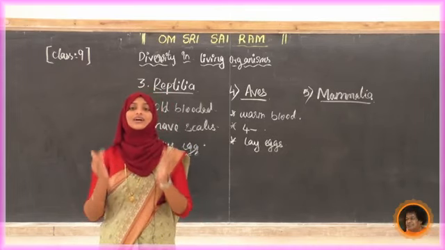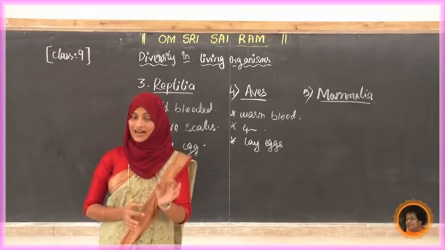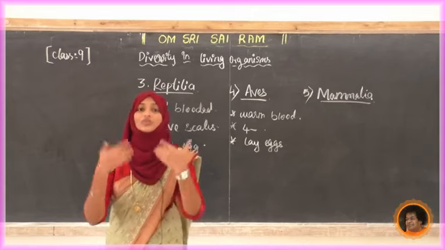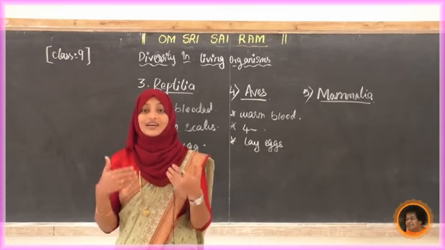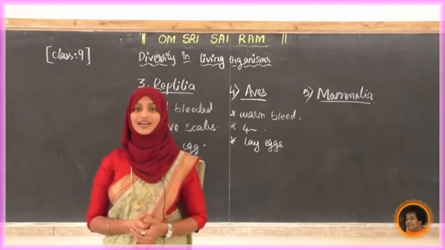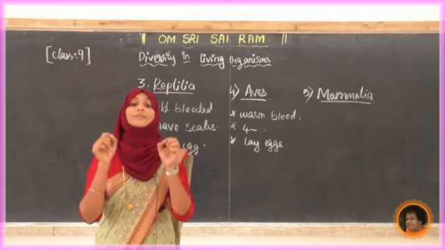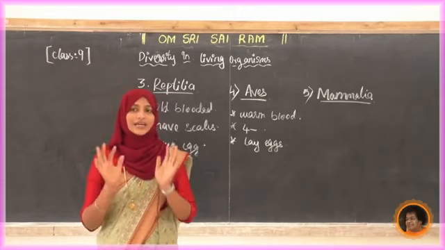Because of that we are calling these mammalia. They have mammary glands for the production of milk to nourish their young ones. So how are they nourishing their young ones? By giving milk.